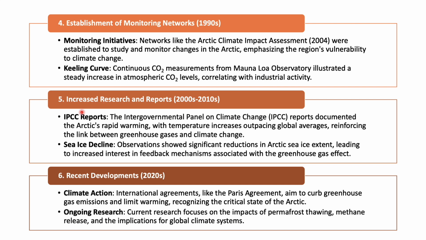Then IPCC reports came in 2007. The IPCC received the Nobel Prize for their important work on global climate change. They also identified the sea ice decline due to the increase in temperature.